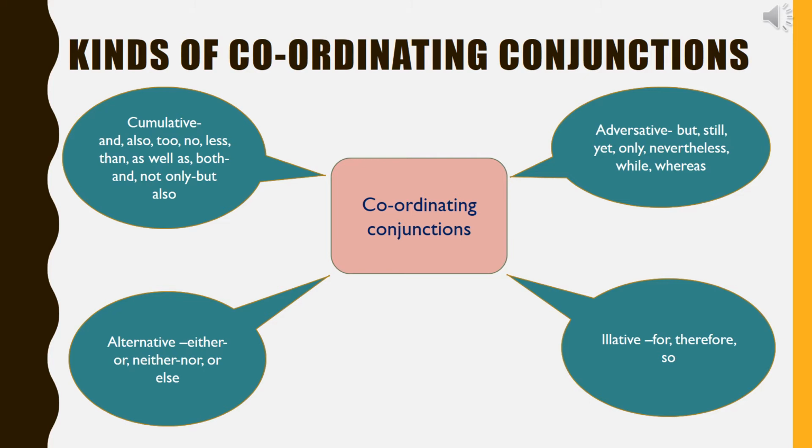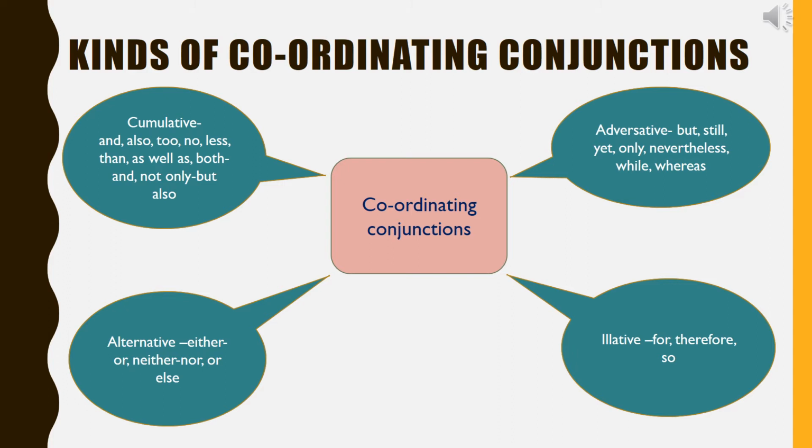Third is alternative coordinating conjunctions. They express a choice between two alternatives. Some alternative conjunctions are either or, neither nor, or else. For example, she must work hard or she may fail. You have neither a pencil nor a pen.